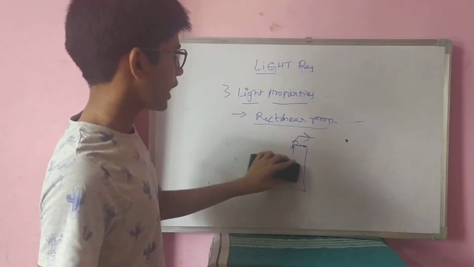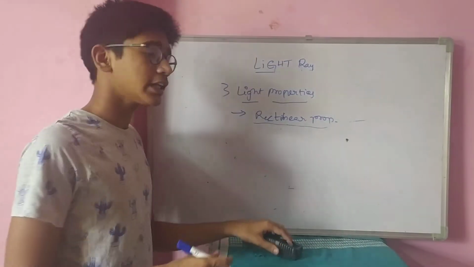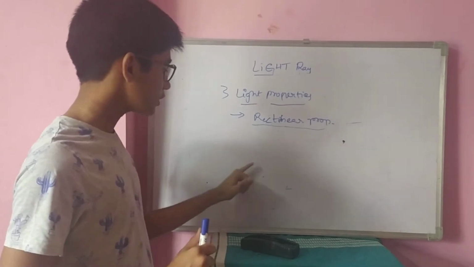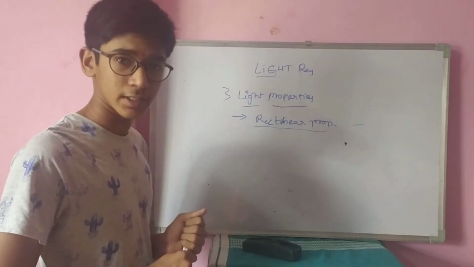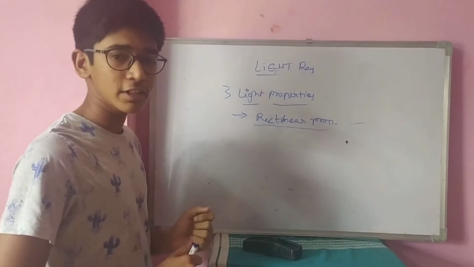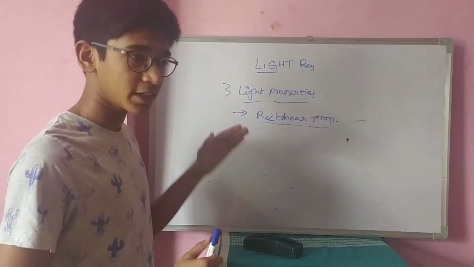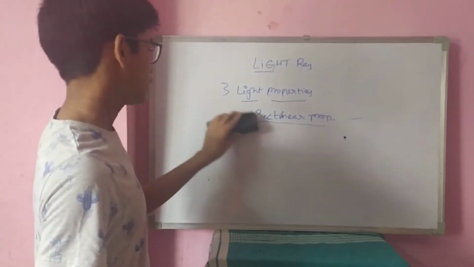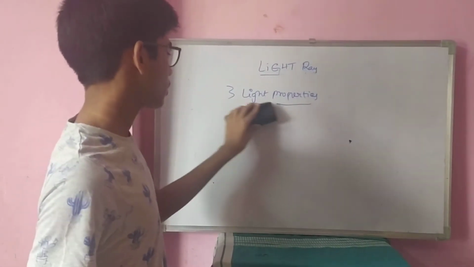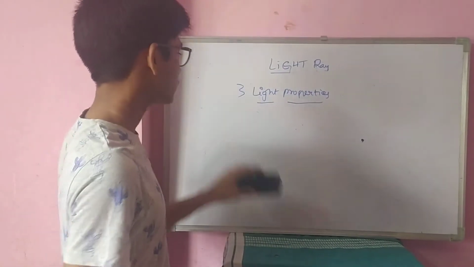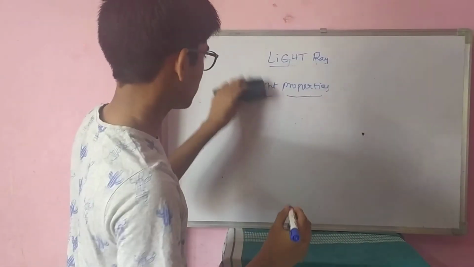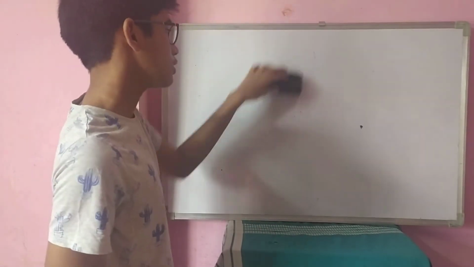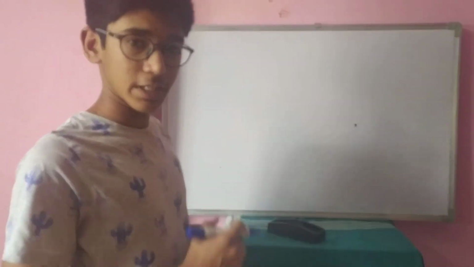Okay? Now, did you understand what is rectilinear propagation of light? The property of light in which light tries to travel only in a straight line. The light always tries to travel in a straight line. It does not prefer a bending path. Now, rectilinear property is a very small property. Of the three light properties, I had said the second and third properties are very huge. They are very, very big.